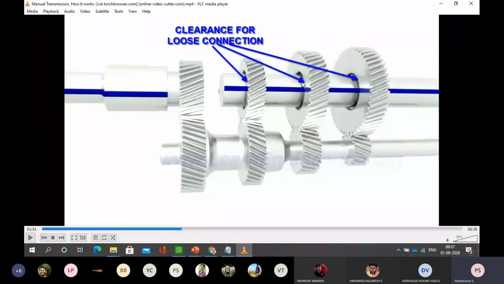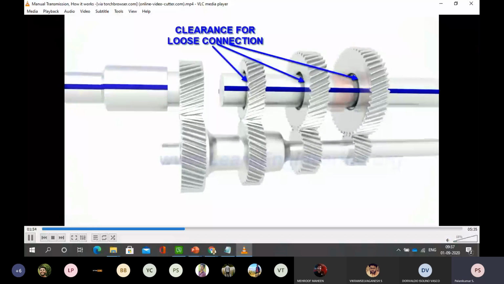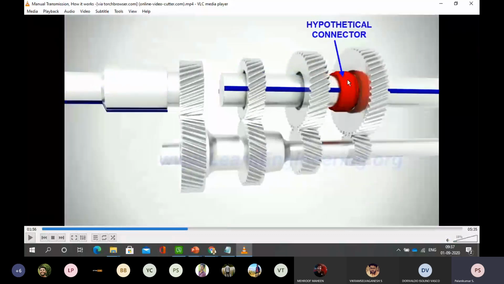That tight arrangement I am giving here. Using a hypothetical connector, the gear I want to engage is tightly connected.